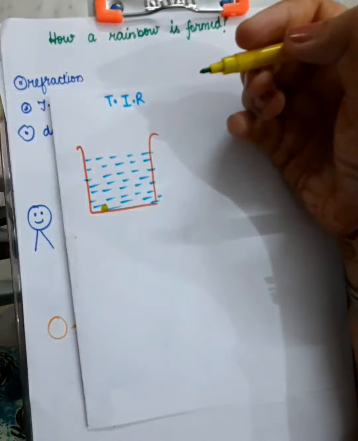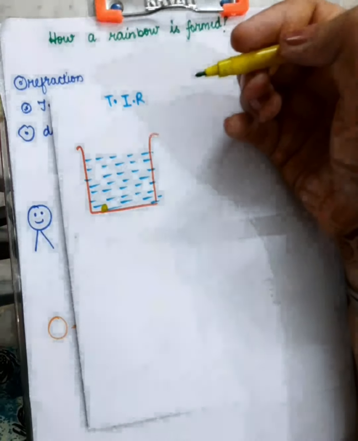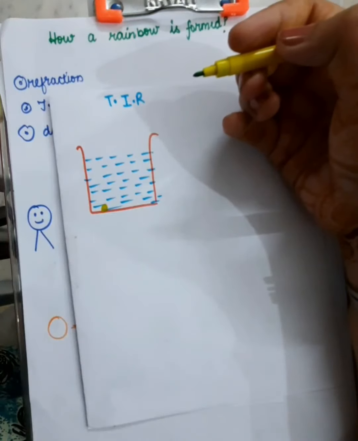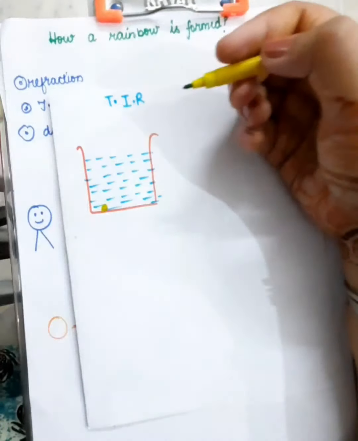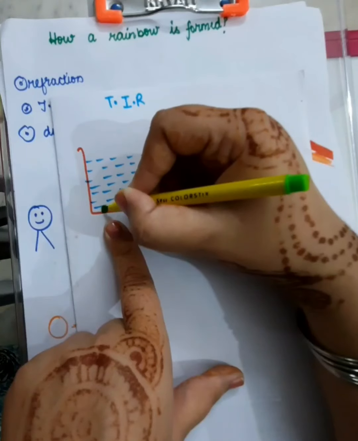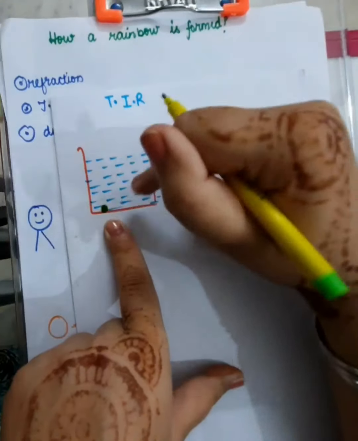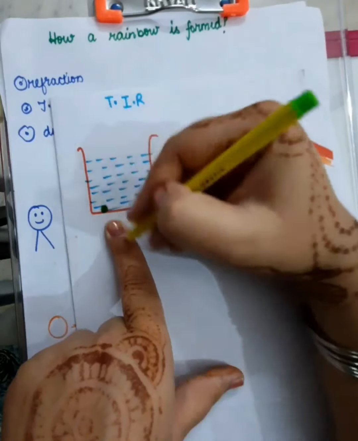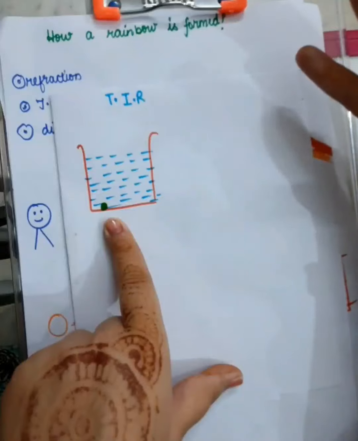And water, is it a regular reflector or an irregular reflector? Basically, it can scatter the light. So I'm just considering this particular molecule. Suppose now it has started scattering the light. It has started sending back the light.